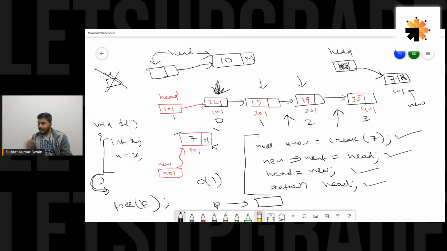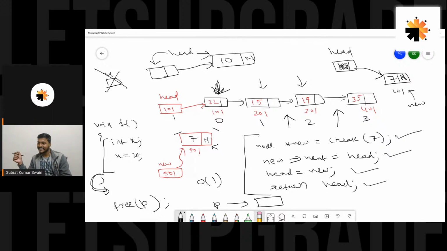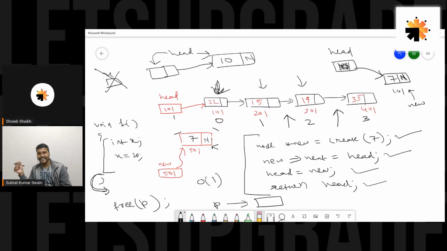So yeah, guys, I hope I could meet your expectations for this linked list topic. I know we could not complete all the operations. There are a lot of operations and it really takes a lot of time to cover all of them, but whatever we have done, I think it's pretty good. So you just try to do this, insert at any position, and delete a node from beginning and end. Great going, guys. Take care. We'll meet in the next session. Bye and take care.